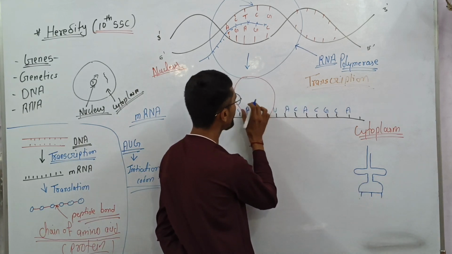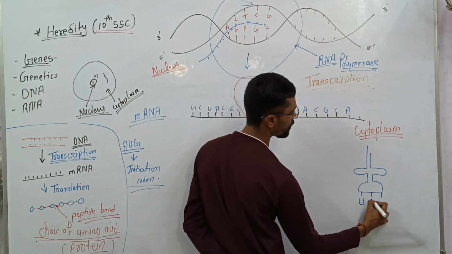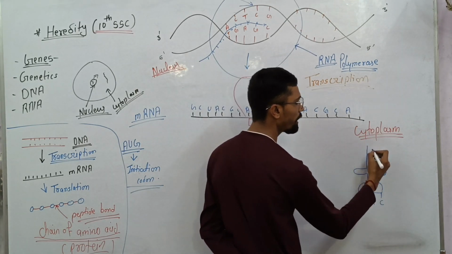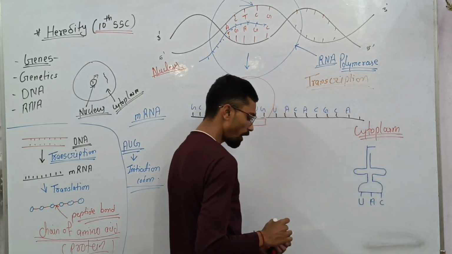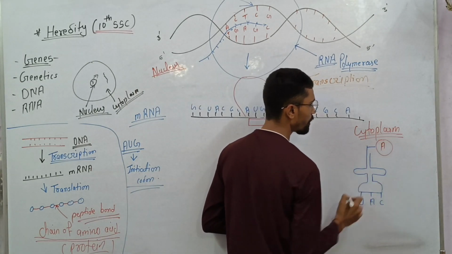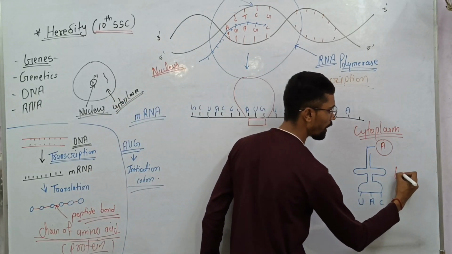So if you see AUG, A's complement is U, U's complement is A, and G's complement is C. So this tRNA has an amino acid with it, along with the anticodon.